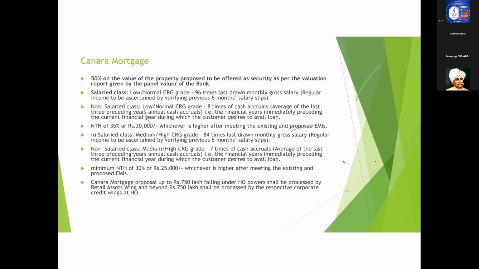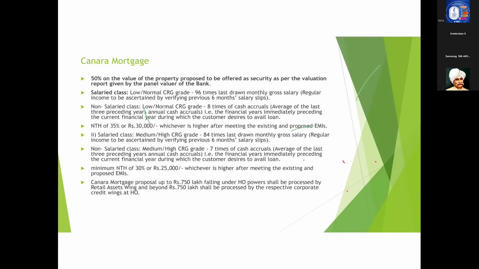So is there any doubts with regard to this particular scheme? Because we will be winding up right now, and we will take the other schemes, that is housing loan and Canara vehicle loan tomorrow, because that is having more guidelines.